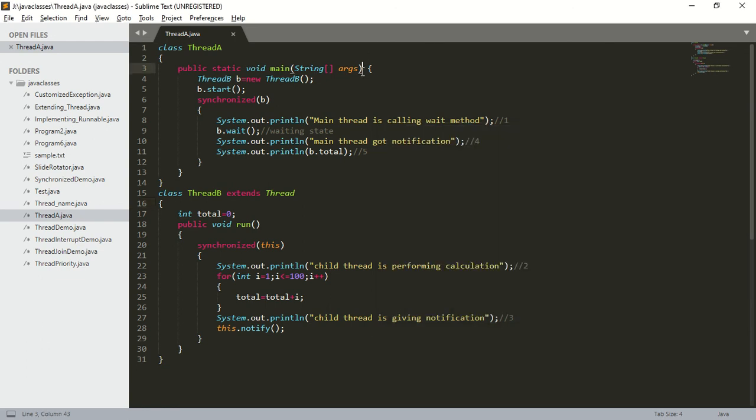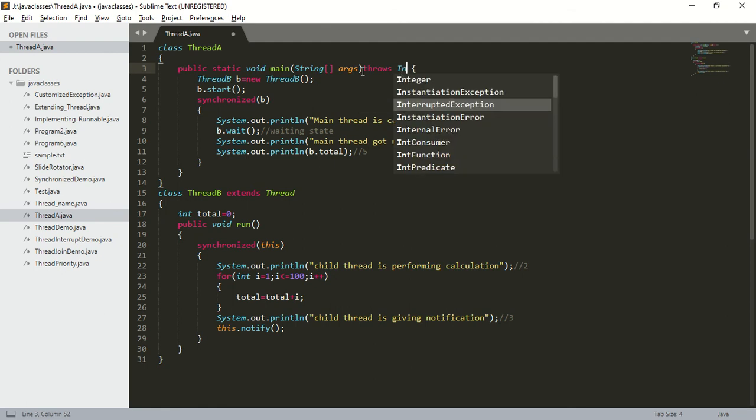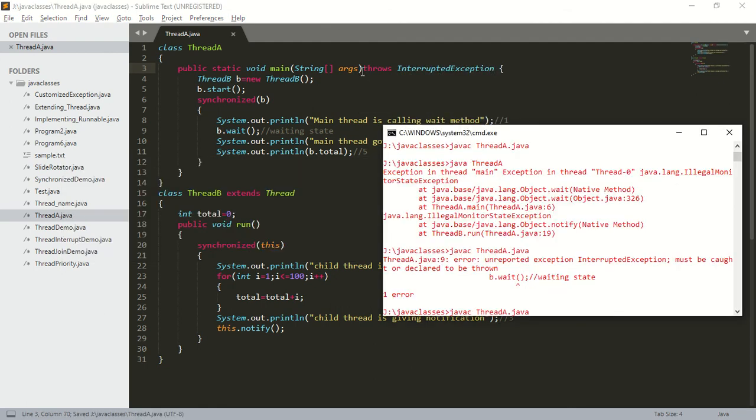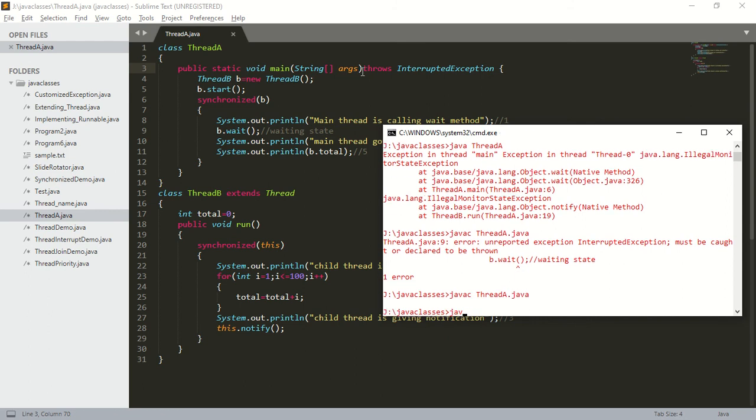By using the throws keyword: throws InterruptedException. Save this, compile, javac, and then java thread a.